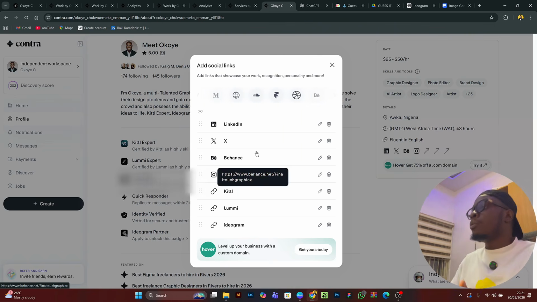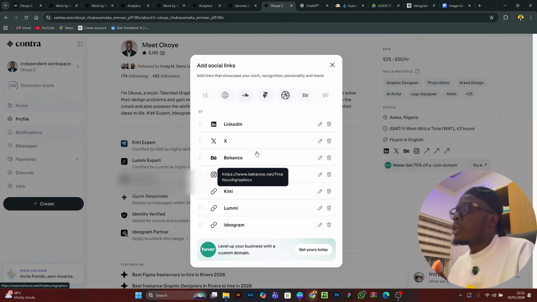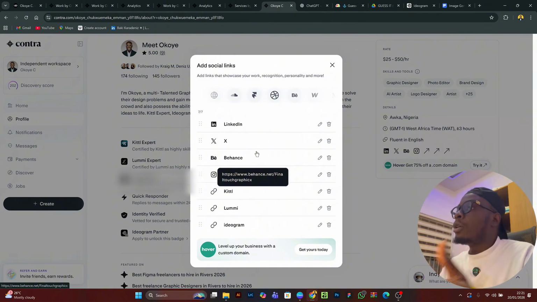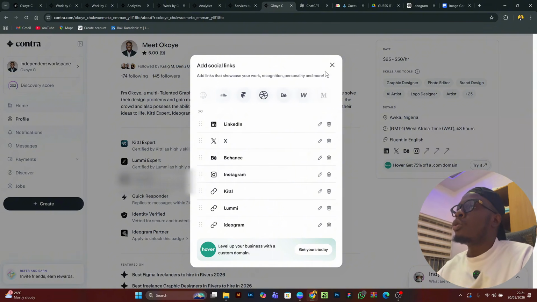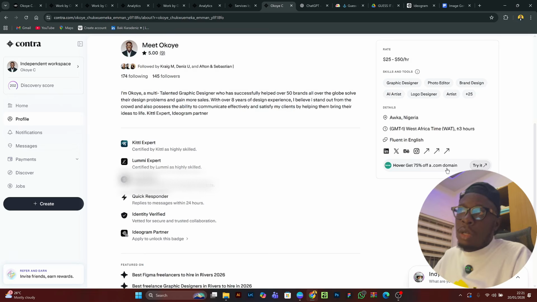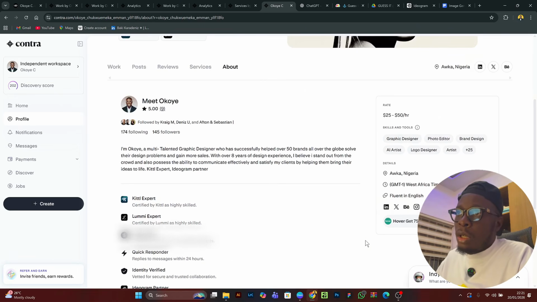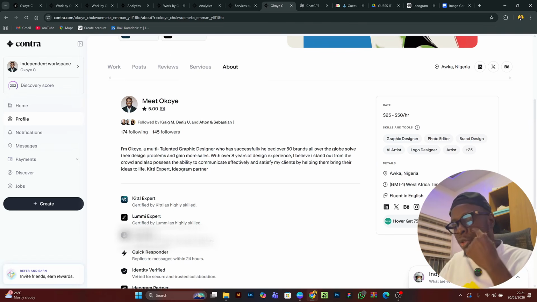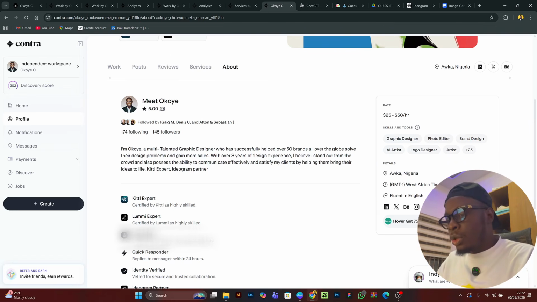You need to add them so your page looks authentic, and when you add them, your discovery score will go up. This is how to add it: when you come here, it looks invisible, but when you come to the edge, you see something you can click. Once you click it, it will let you edit.